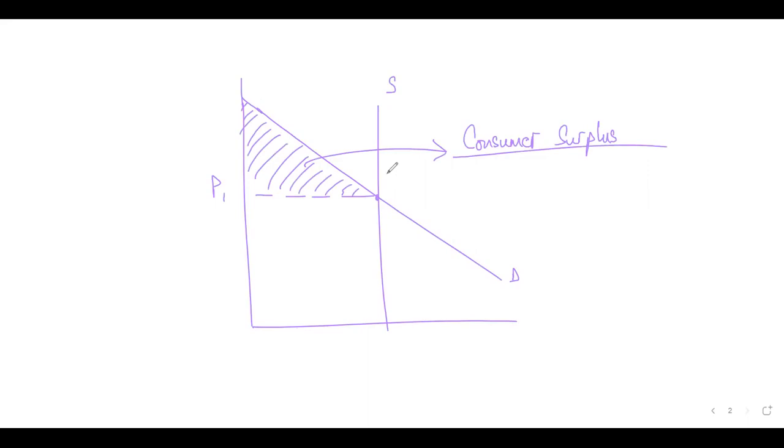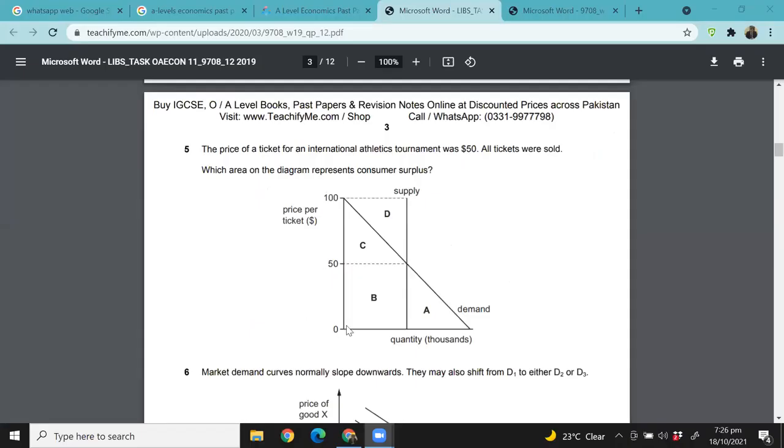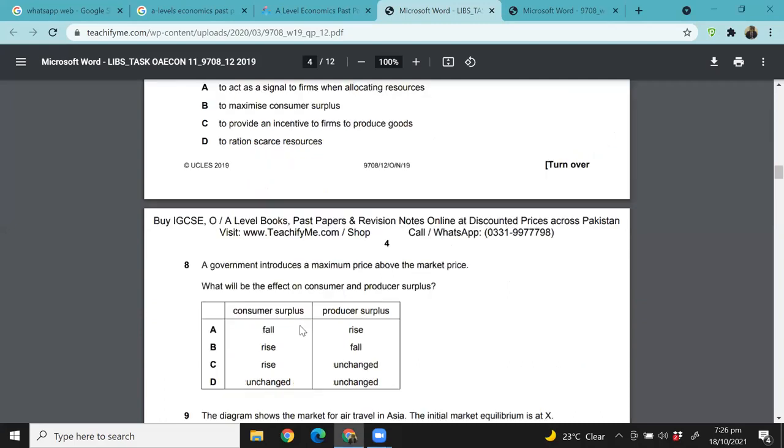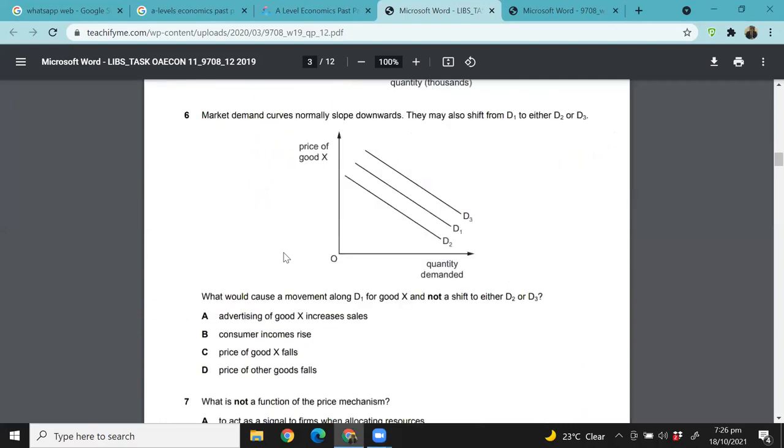Is this clear? Just a second. Willing to pay minus actual price. Below demand and above price, right? So it's C. If there is any confusion in the middle, you also have to tell me. Okay, now the next question. Have a look at this.